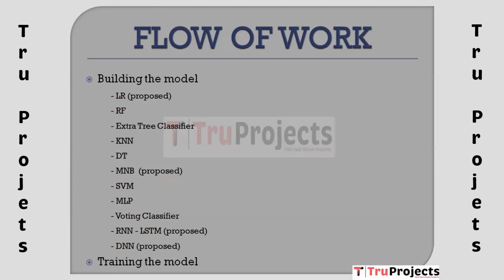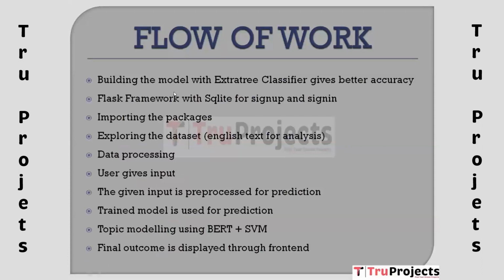Next here we have training the model. Training the model involves using a labeled dataset with inputs and corresponding target labels to teach the model how to make predictions. The training process involves optimization algorithms that adjust model parameters to minimize prediction errors. Next here we have building the model with extra tree classifier gives better accuracy. Extra tree classifier is a model choice that provides higher accuracy for your problem during the model building phase.